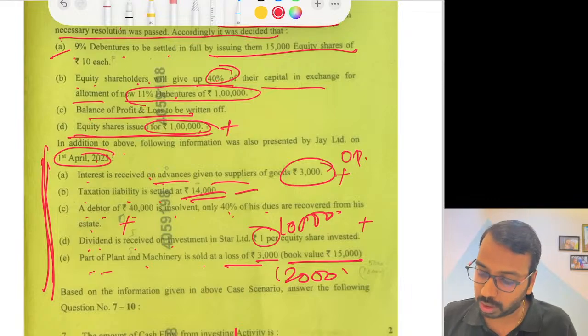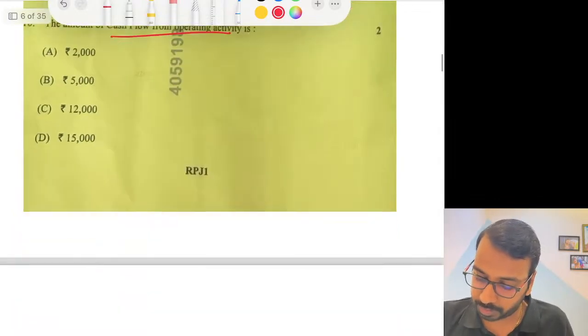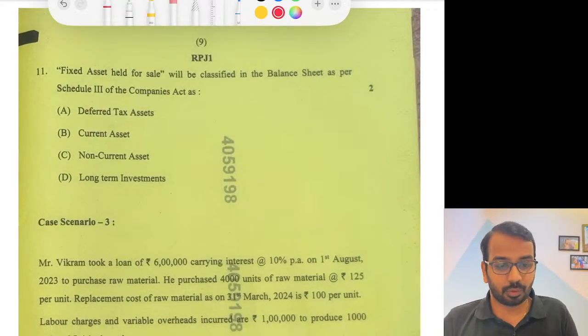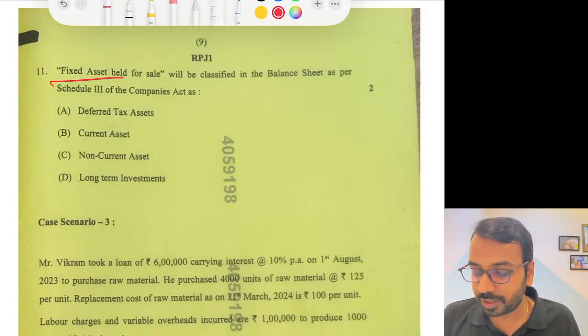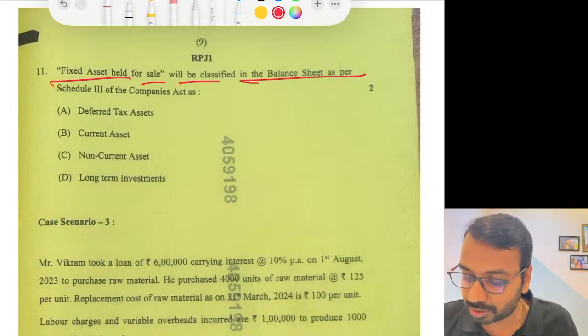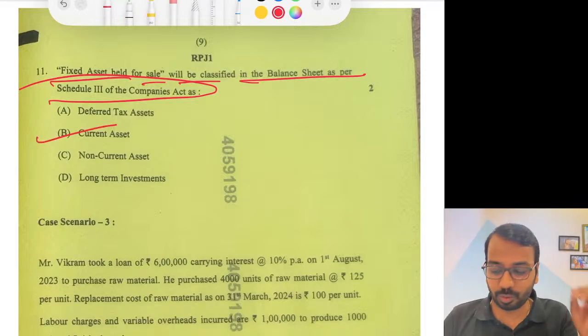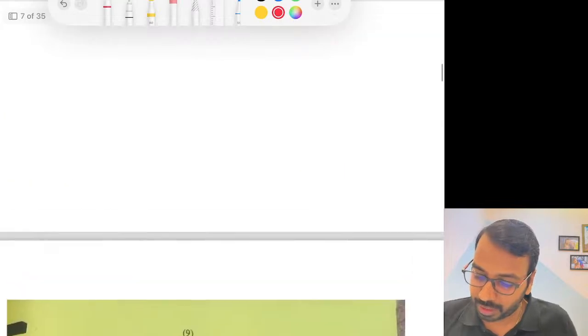What all are the operating cash flows? Okay. Then this is, I think, one of the most simple questions they can ask. Fixed asset held for sale will be classified in the balance sheet as per Schedule 3 as a current asset. 2 marks blindly, no problem at all.